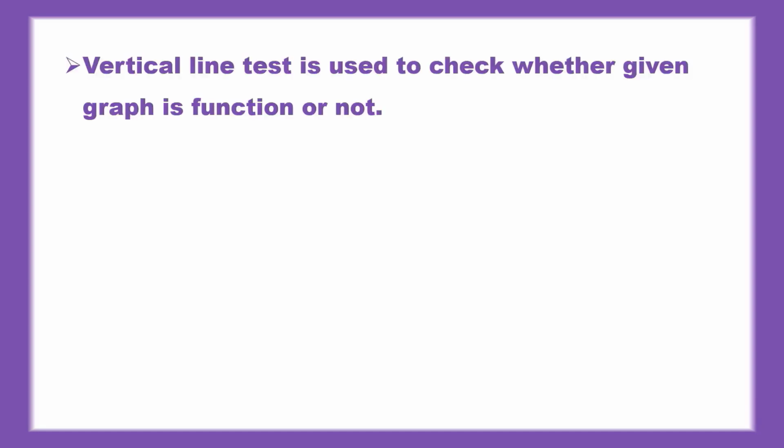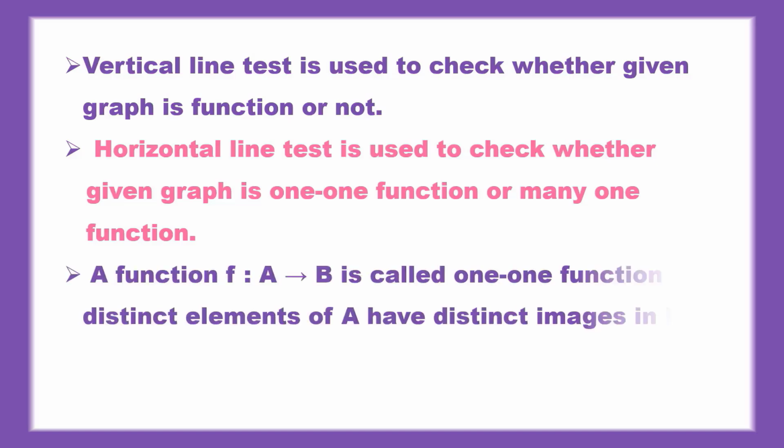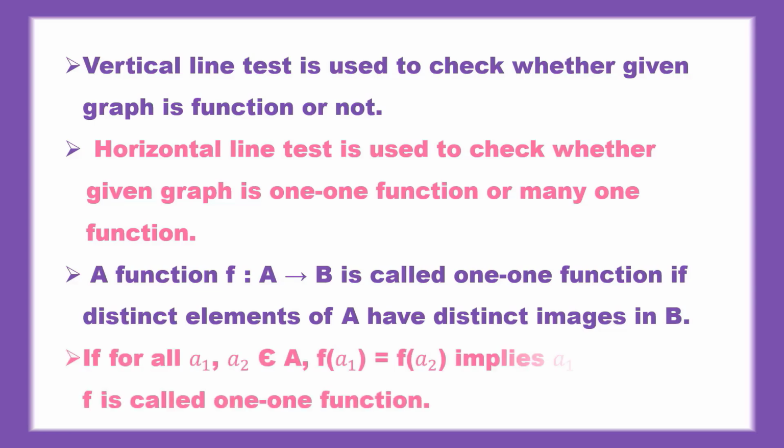Reinforcement. The vertical line test is used to check whether the given graph is a function or not. The horizontal line test is used to check whether the given graph is a one-one function or a many-one function. A function f from A to B is called a one-one function if distinct elements of A have distinct images in B. If for all a1, a2 belonging to A, f of a1 equal to f of a2 implies a1 is equal to a2, then f is called a one-one function.